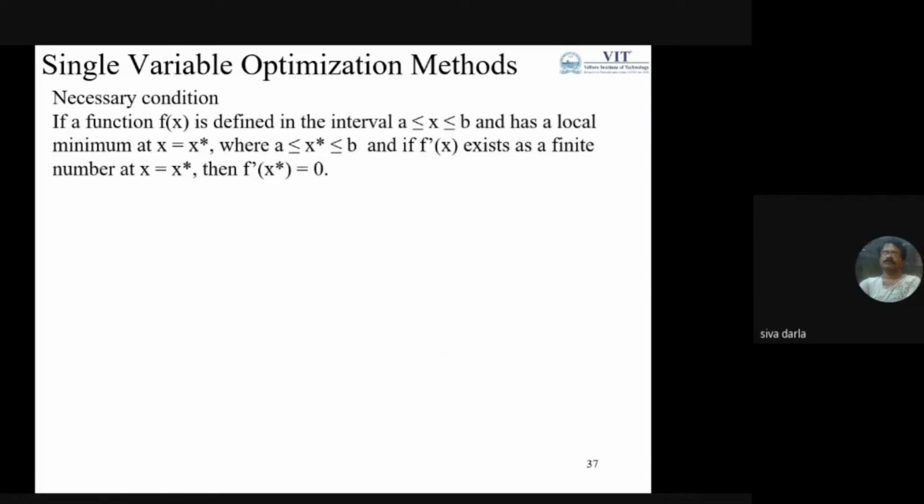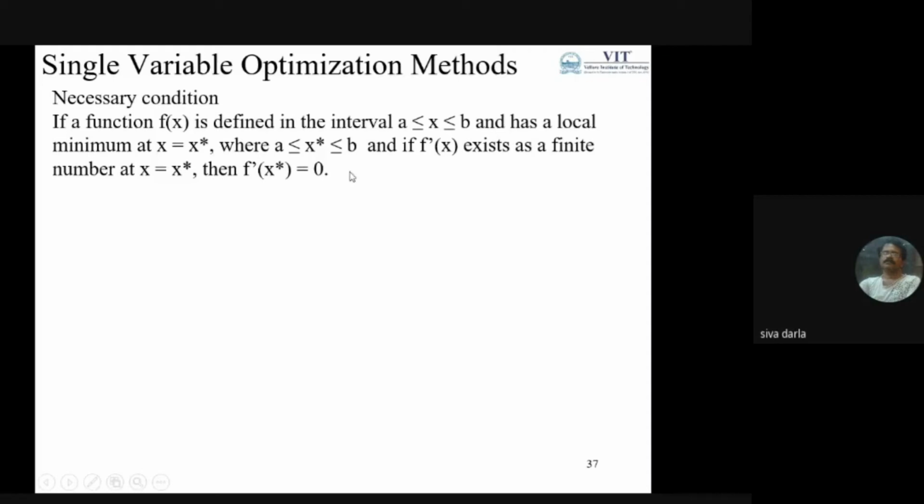Then what are the conditions to say whether the solution is optimal or not? If f of x is defined in the interval a less than or equal to x less than or equal to b, then local minimum is x is equal to x star. The first derivative of the function with respect to x is a finite value.